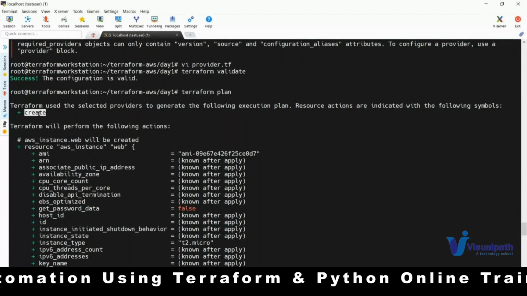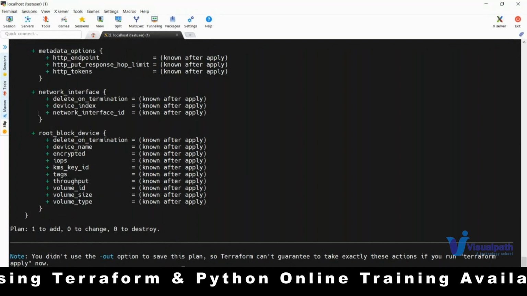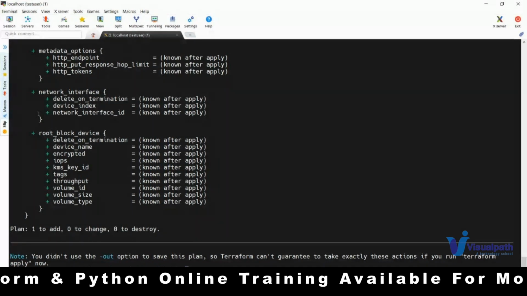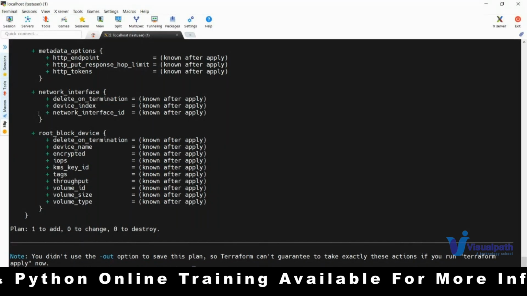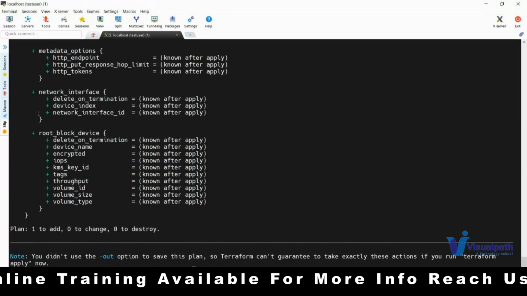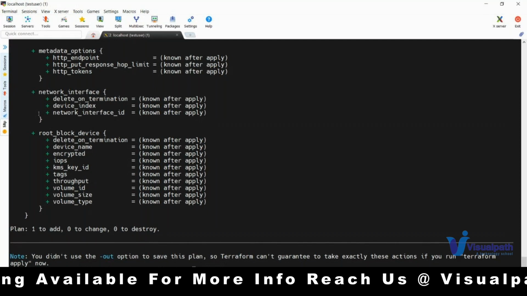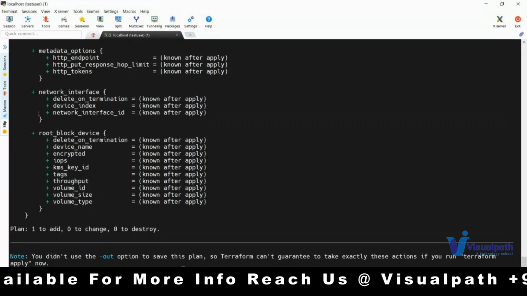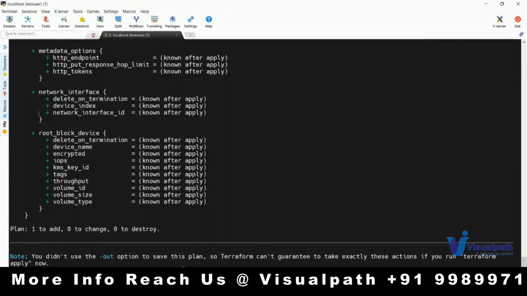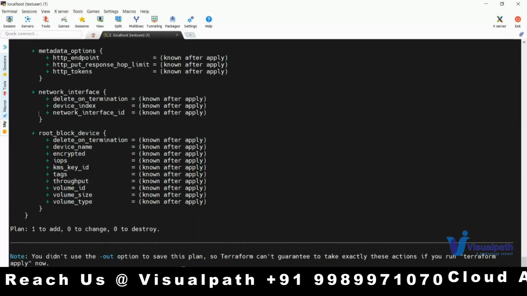If you see a combination like minus slash plus, it is called destroy and recreate. Okay, destroy and redeploy, which we technically call with a single word, recreation. Okay, if you see only plus, it is creation, minus is destroy, tilde is update, and minus slash plus in the sense recreation. Okay, these are the symbols which I just want to say.